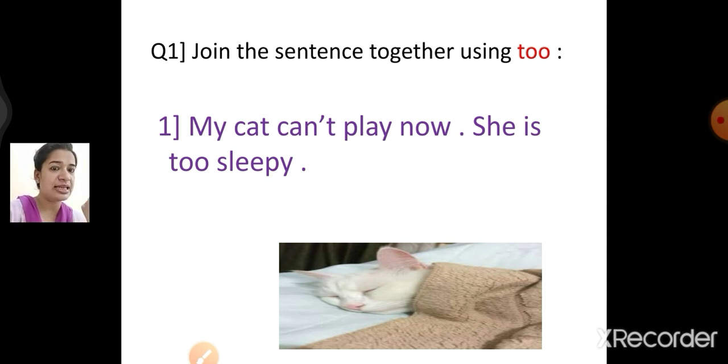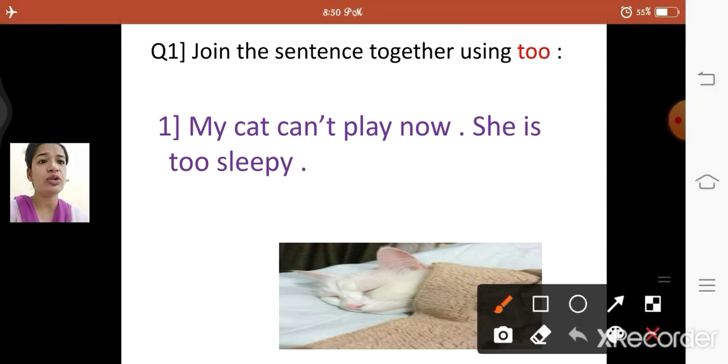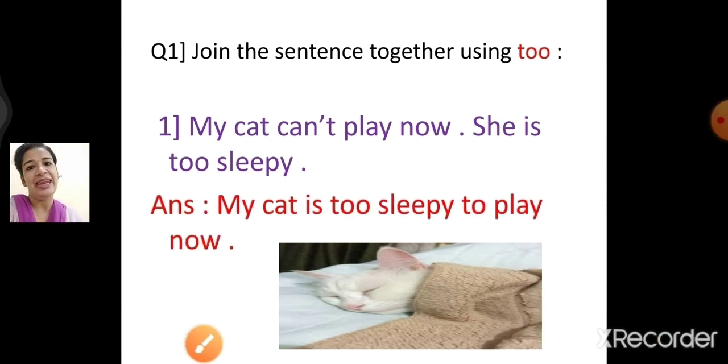Children, pay attention to the sentence. My cat is too sleepy. Here I am not going to take "she" because I am already writing "my cat". Now I have to join the other sentence. My cat is too sleepy to play. Now here my cat can't play, so I am going to write: my cat is too sleepy to play now.